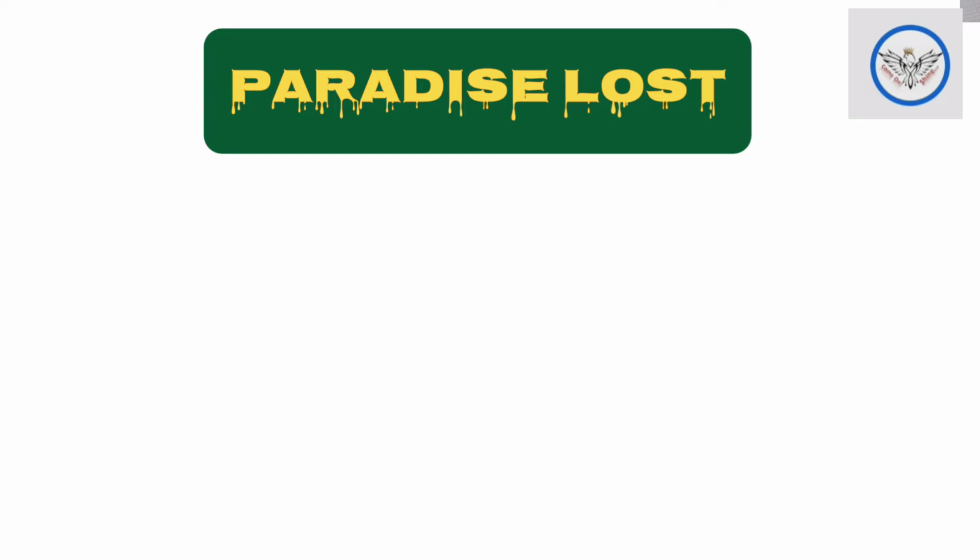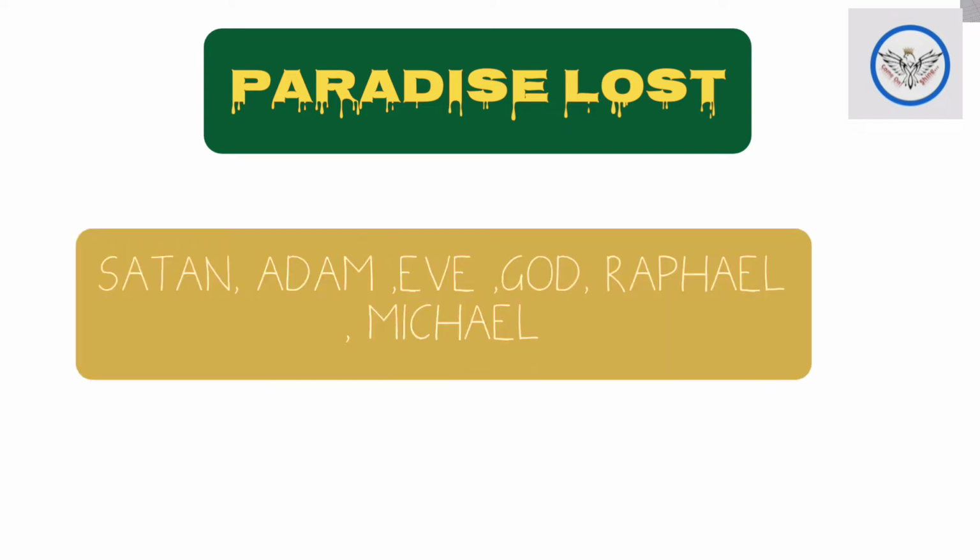Now let's come to the characters. There are 5 major characters. First is Satan. Satan, formerly called Lucifer, is the first major character introduced in the poem. The second is Adam. Adam is the first human created by God, and he requests a companion from God.